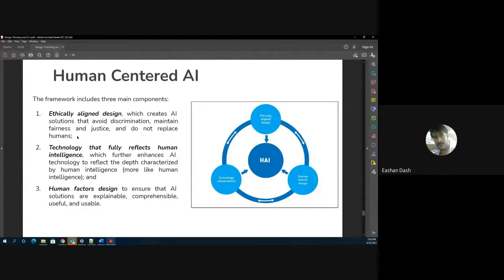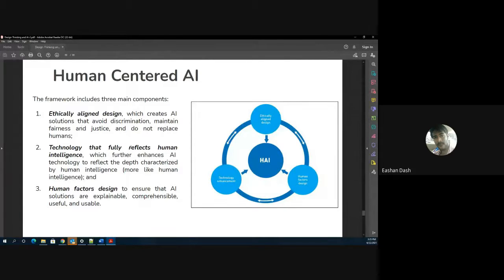We see a lot of news articles these days saying that because of automation and because of AI, a lot of jobs can be lost in the next 10 years or so. But technically, AI should not be designed for that purpose. AI should be designed in such a way that if one person can complete his work in 2 days, with the use of an AI based solution, he should be able to complete his work in a day or less than that. So the design of AI is not to replace humans, but to make humans' jobs more effective and efficient.